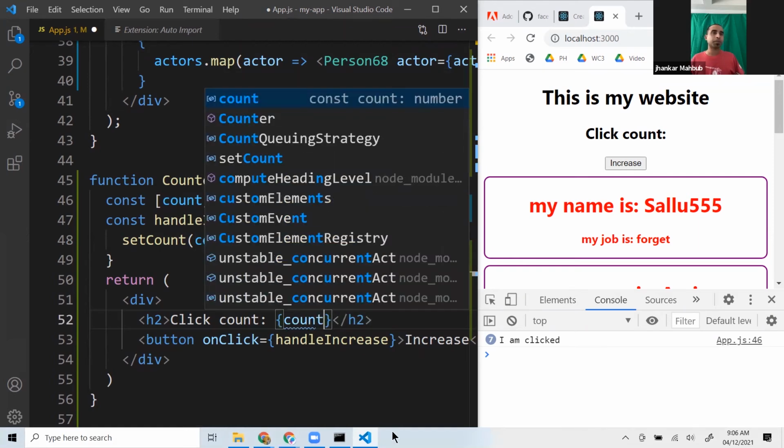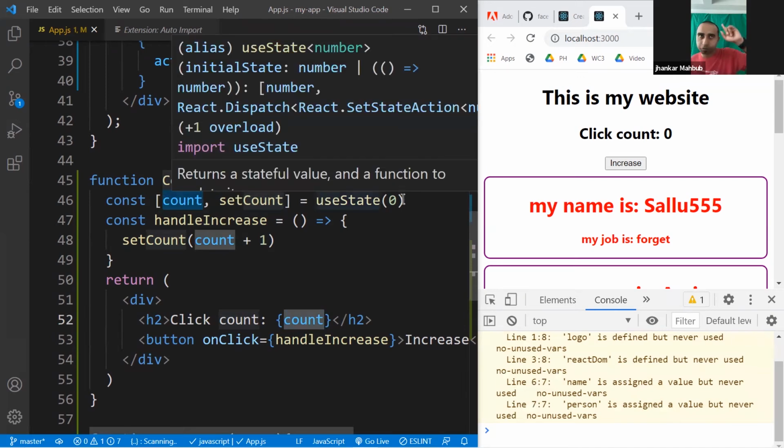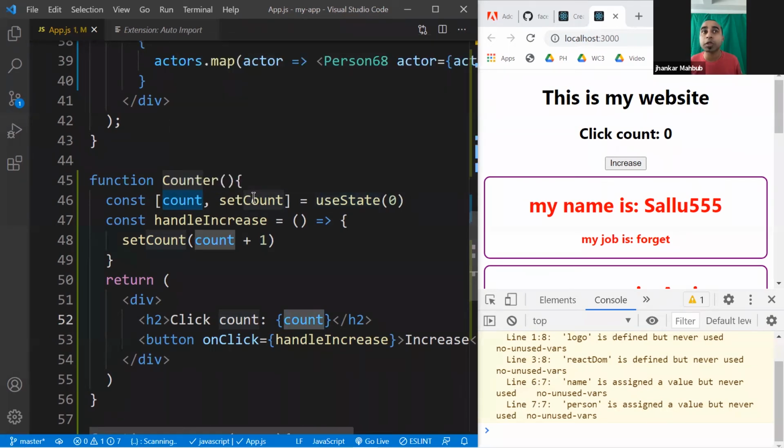And if you do so, look into what we have done here. We have created a state and we gave it an initial value. And that's why you see the initial value is 0. This is the count initial value. And when you use useState, you will need to import this, and it gives you two things.